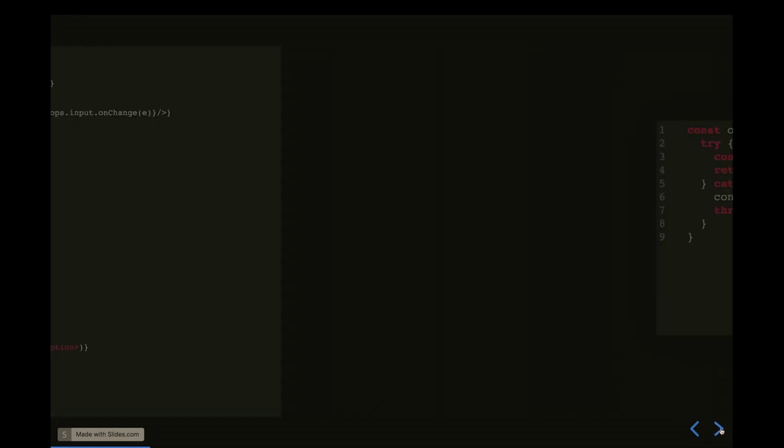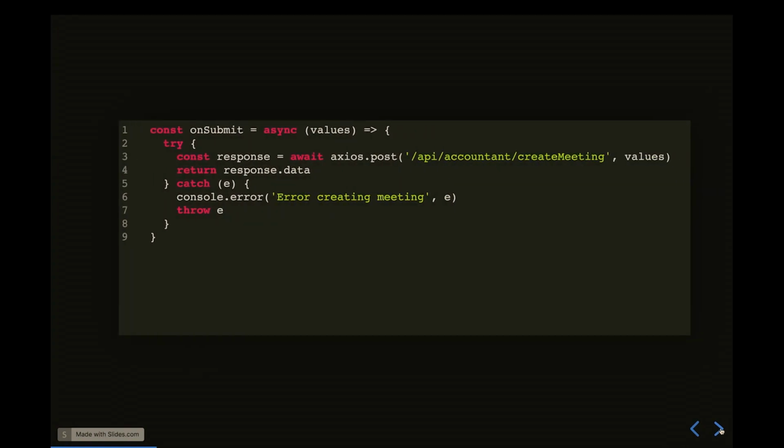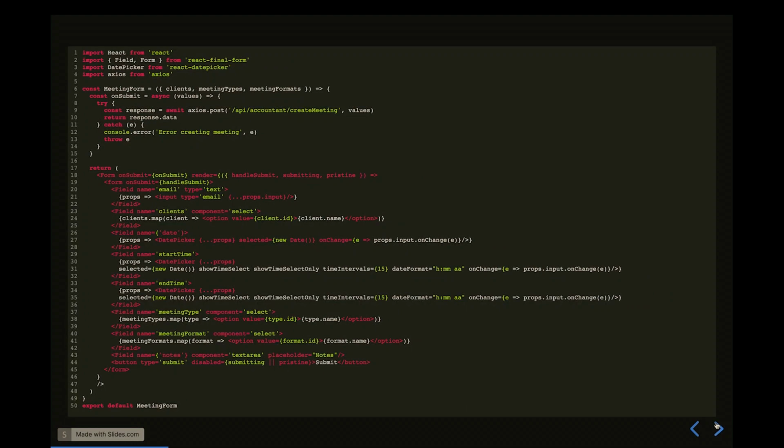Let's actually pass some data into it, or the submit function for it, right? So on submit, it's basically going to post that information to this REST API that does not exist, so don't try to click on that. And it's going to pass in the values from the form. And great, we now have a meeting, right? We also have some fancy error handling there. All beautiful, wonderful. So now the component looks pretty concise, pretty neat, pretty amazing.